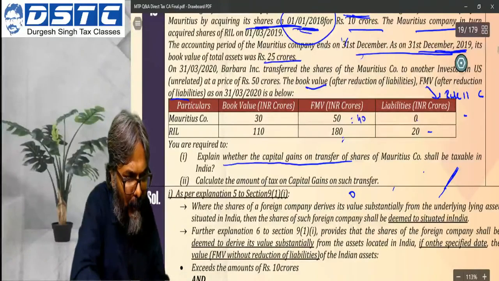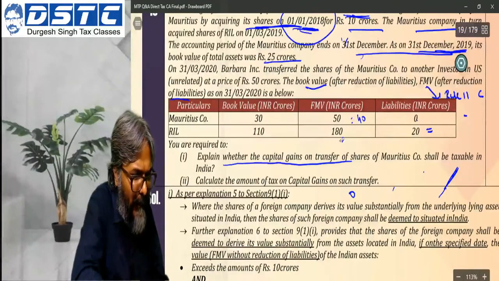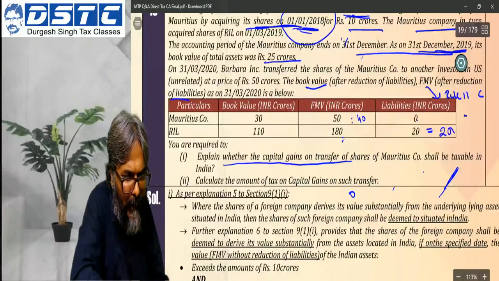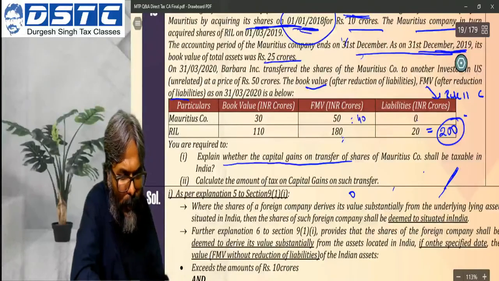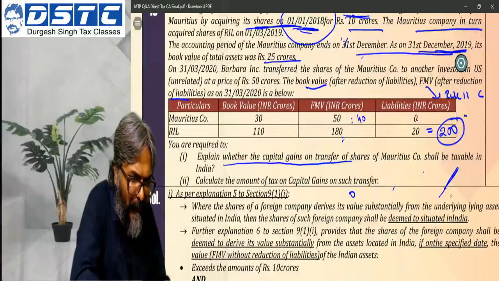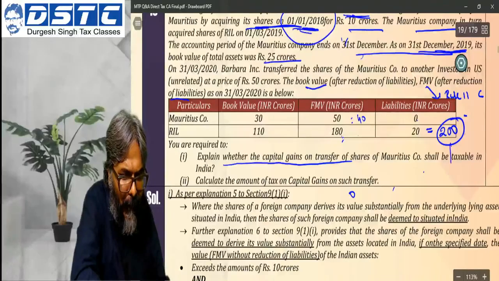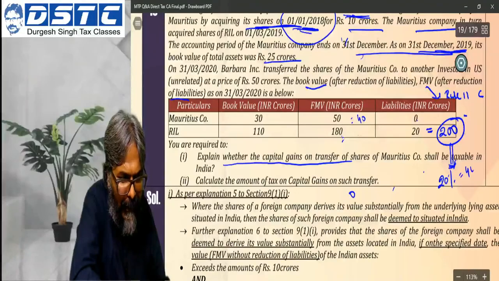This is fair market value. We have calculated the fair market value at 200. Do you agree? Fair market value of RIL is 200. In that FMV, how much was the investment of the Mauritius company? 20%, which is 40.